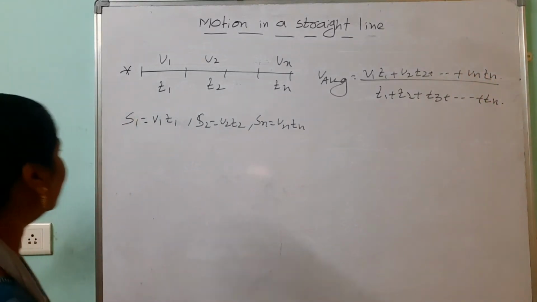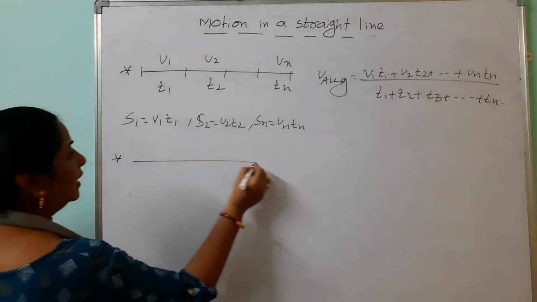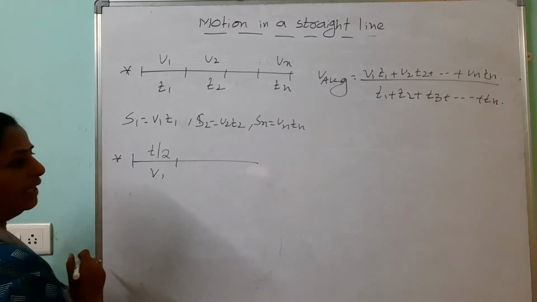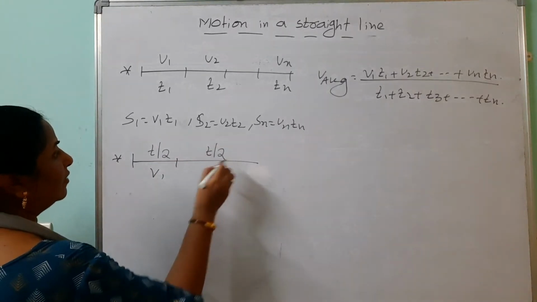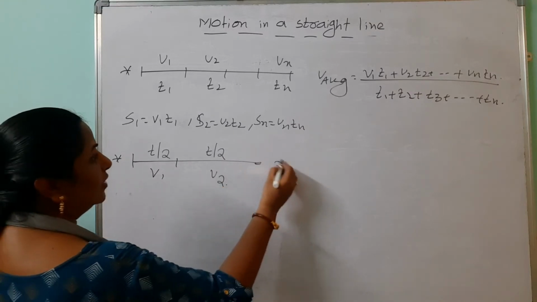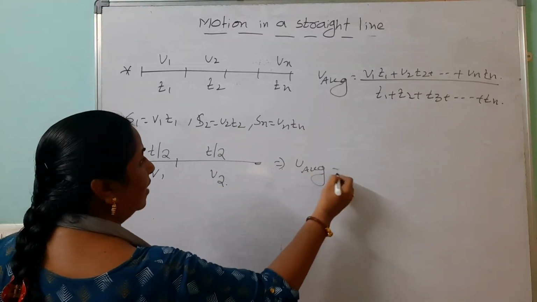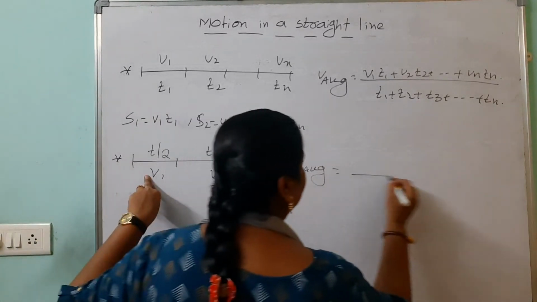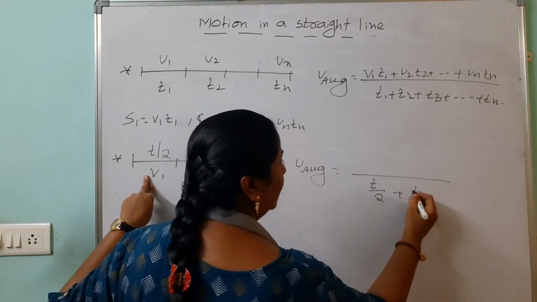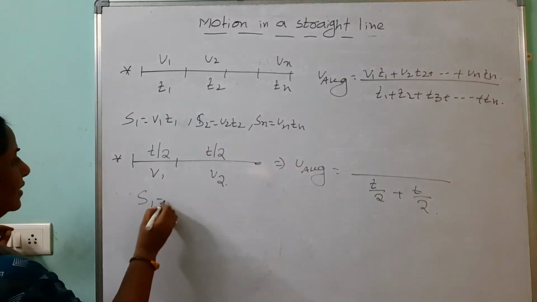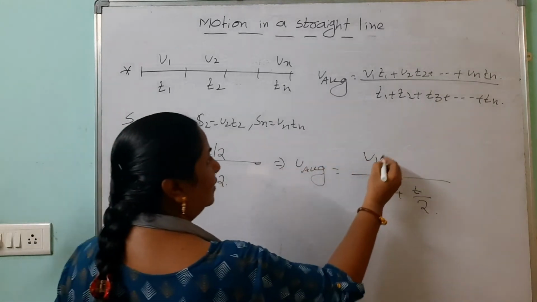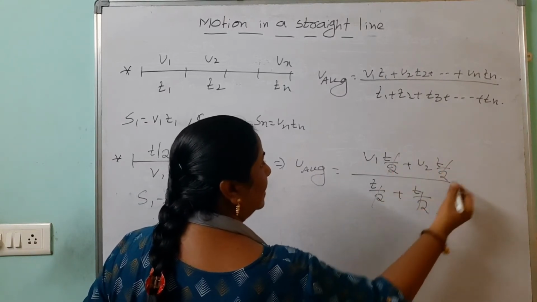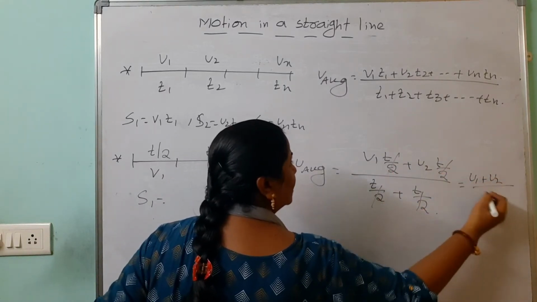Like this. We are doing one problem. Look here. If the body covers half of the time with how much speed? v1 speed. Remaining half of the time with v2 speed. How to find out the average in this case? Look here. No problem with the denominator, t by 2 plus t by 2. But here s1 is how much? This one into this one, v1 t by 2 plus v2 t by 2. Take the common and you should cancel here. Your answer is how much? v1 plus v2 by 2.